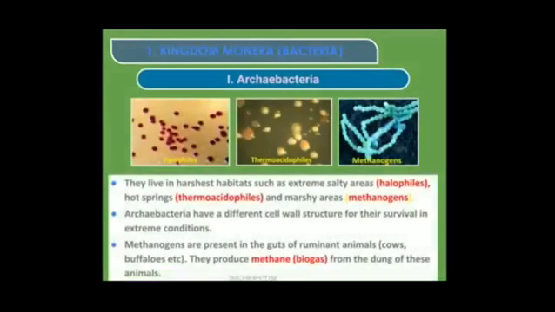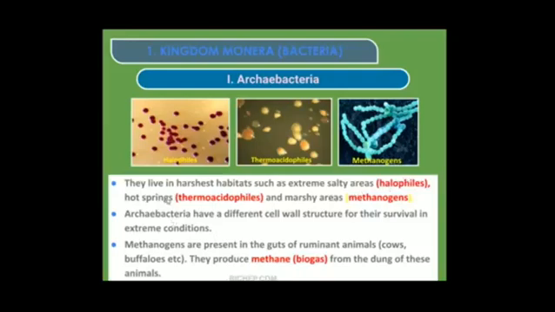In the Archaebacteria, again I told, depending on where they are living, 3 types are there: halophiles, thermoacidophiles and methanogens. The first one, halophiles, where they live in harshest habitats such as extreme salty areas. In the salty areas they are surviving, so they are called as halophiles. Salty areas, halophiles. Okay, remember this one.